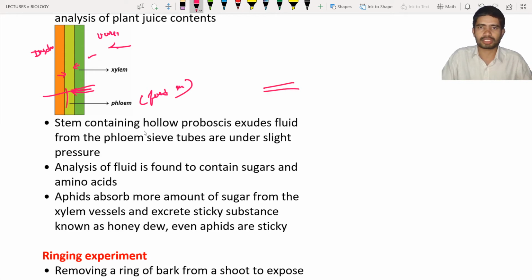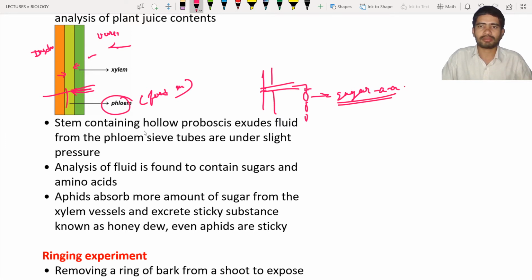So then they came to know that, let us consider this is a hollow proboscis, and from the hollow proboscis small droplets of fluid are coming out. Whatever fluid they collected from these droplets, they sent for analysis, to find what substances are present in these drops. Based upon their analysis, it was found that these drops are the fluid coming from the phloem tube cells containing sugars, amino acids, and so on.